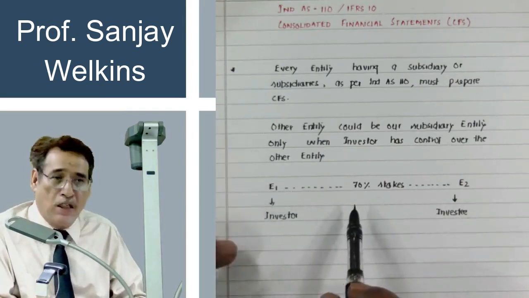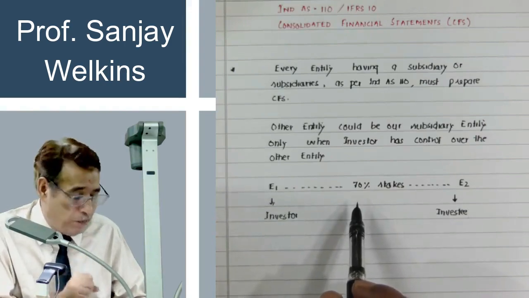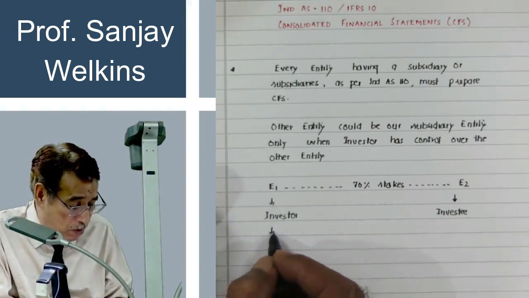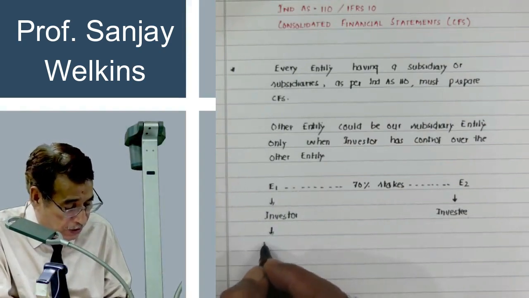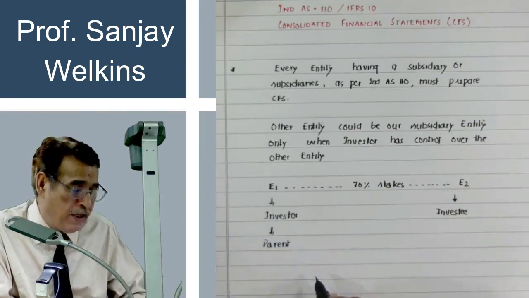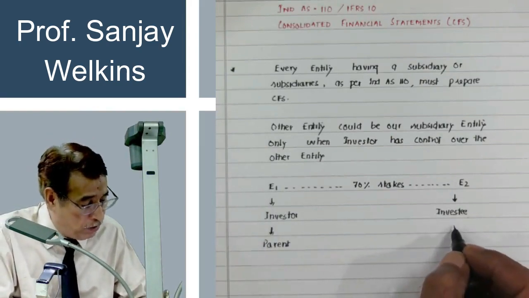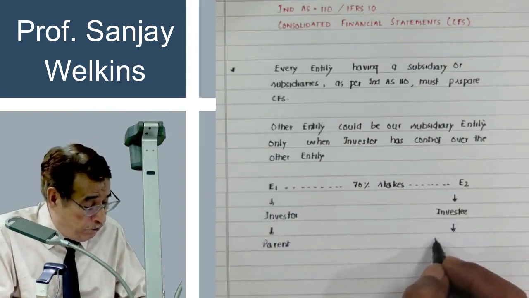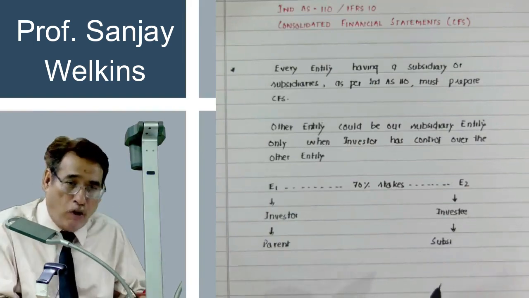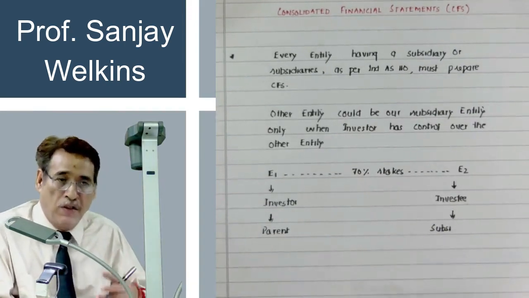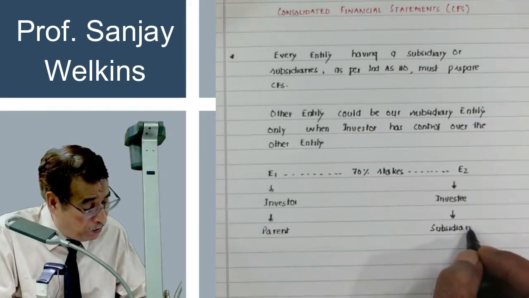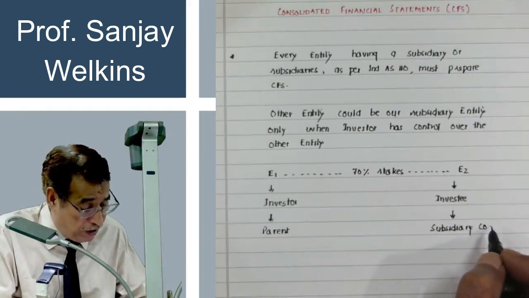So because of our investment, we are exercising the control, and E1 will be considered as parent entity. Sometimes we call it holding company also. And the investee entity will have to obey our orders, our instructions, our guidelines. So it will be our subsidiary company.